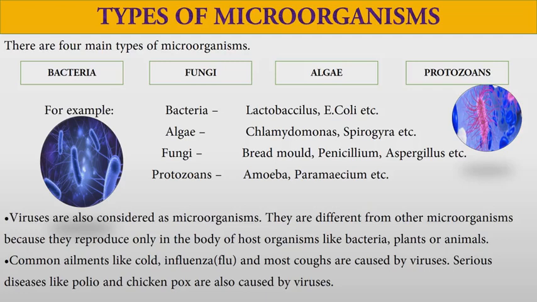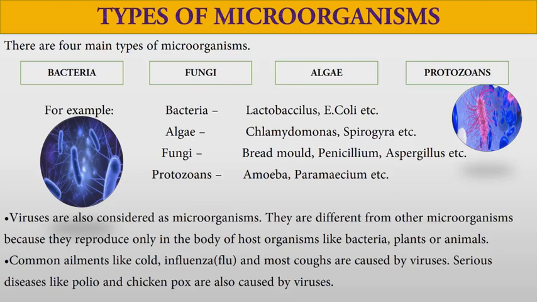But they are quite different from other organisms. What difference do they have? They reproduce only in a host organism. When they are out of the body, they will be inactive. They want somebody's body to reproduce, a plant body, an animal body, a bacteria's body.